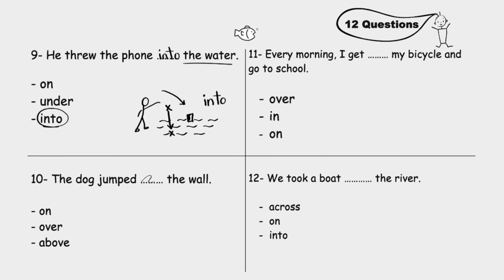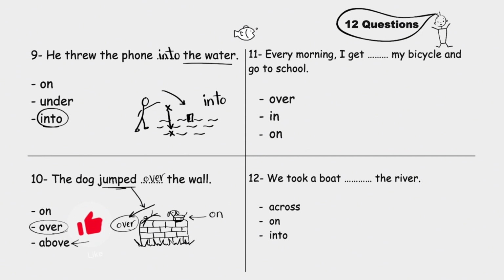The dog jumped blank the wall. On, over, above. Well, here's the wall. Now, if the dog is standing or walking, we use on. The dog is walking on the wall because he's touching the wall. But if the dog is jumping from one side to the other, we use over because he's moving. So the key word in this question is jumped. So we use over. The dog jumped over the wall.